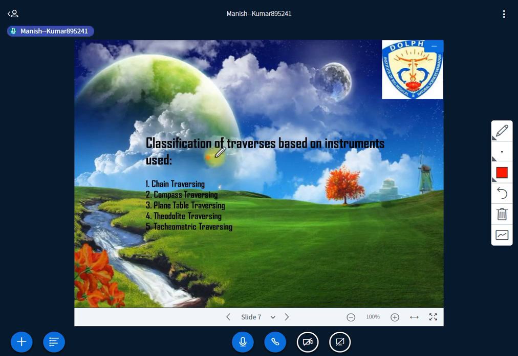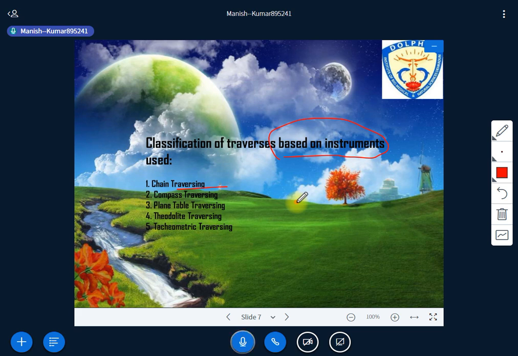Now classification. Basically, classification is based on the instrument you are using. In chain traversing, you are using the chain only. Have you got that? In chain traversing, the entire work needs to be conducted with chain or tape, and there is no angular measurement in chain traversing.